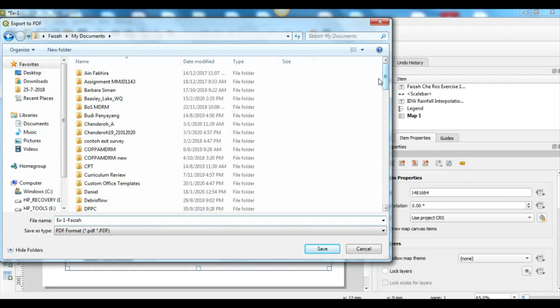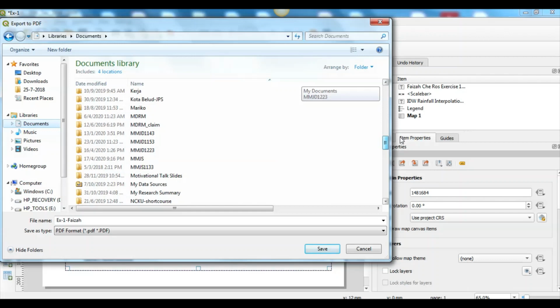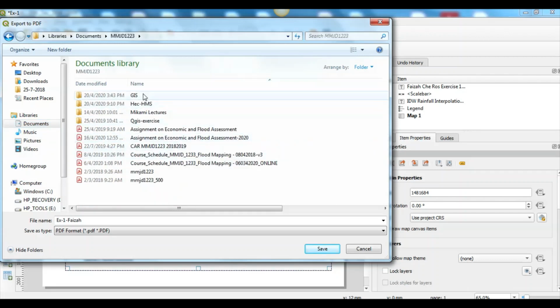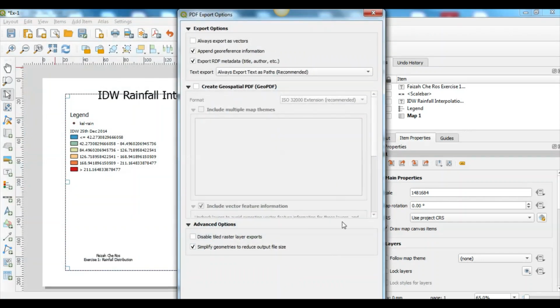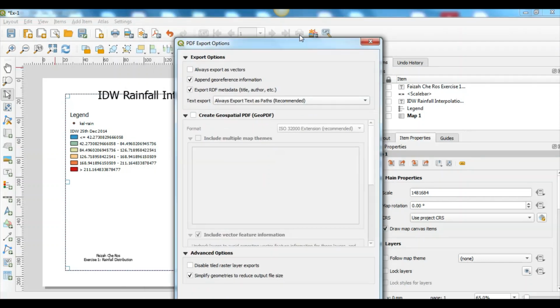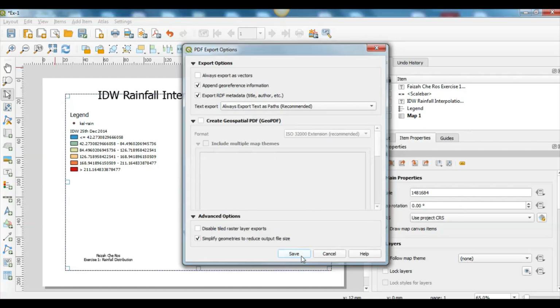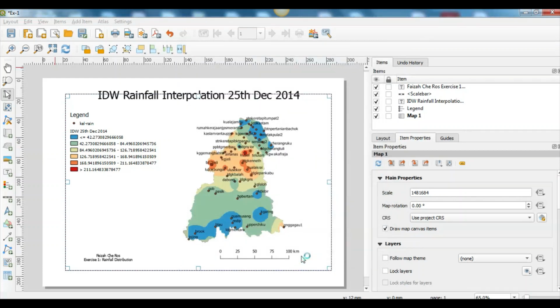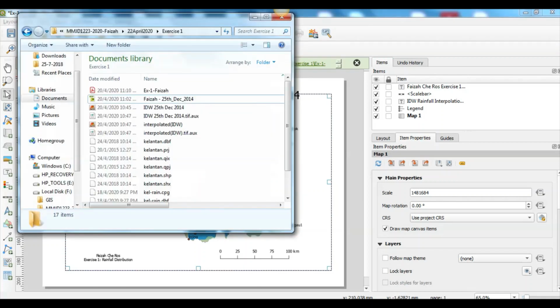You can save it anywhere. So let's save under the same folder, exercise 1. Save. And click save. Now we can check our product. So here it is.